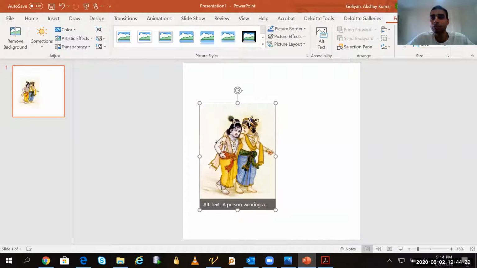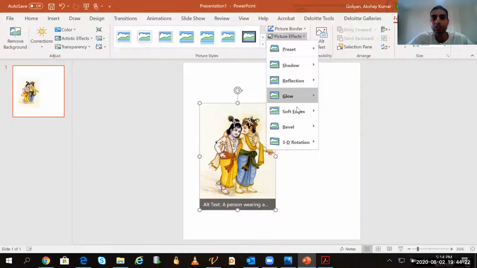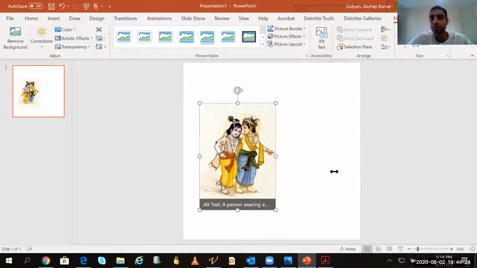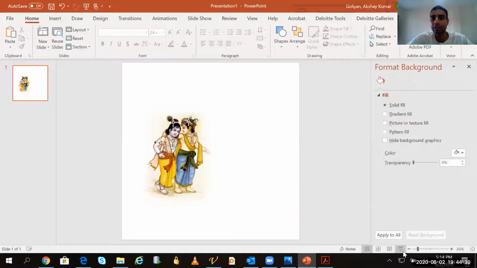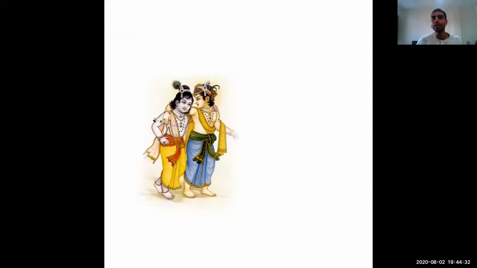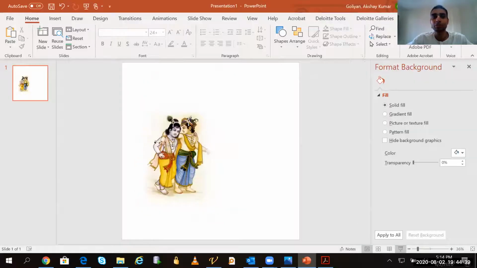I will make the edges soft. So I will go to Format, Pictures, Soft Edges. I will go to Soft Edges Options because I want extra soft edges, and I will simply make it like this. Right now you can see it looks so beautiful. Now it is not appearing as if I have just taken some image. So I have taken this image first of all.